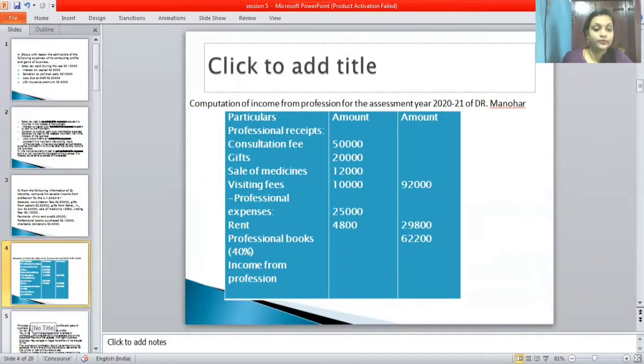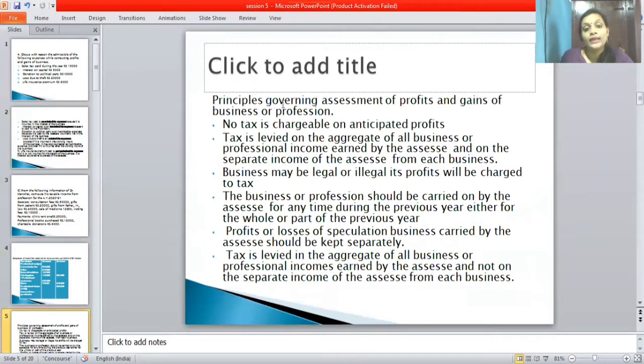Next one is principles governing assessment of profits and gains of business or profession. So the first point is that no tax is chargeable on anticipated profits. And the second point is that tax is levied on the aggregate of the business or professional income earned by the assessee and on the separate income of the assessee from each business.